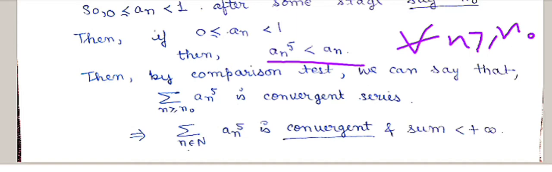By the comparison test, we can say that summation a_n to the power 5 after n naught terms is a convergent series.